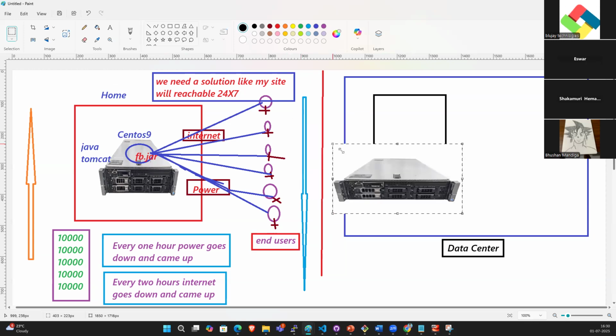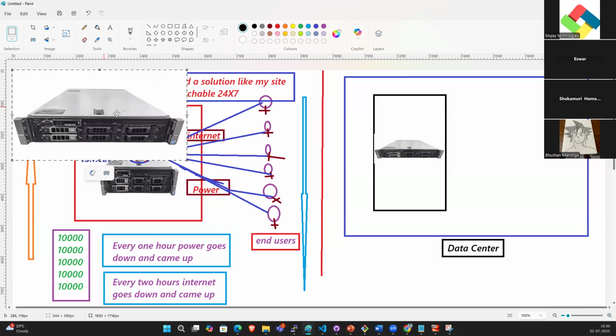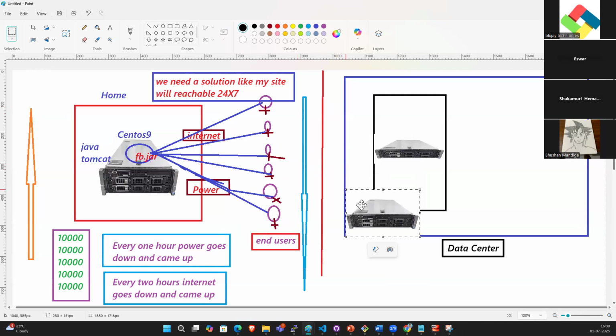Yes, this is the rack. What is this, guys? This is the data center rack. They are keeping the servers in the racks.